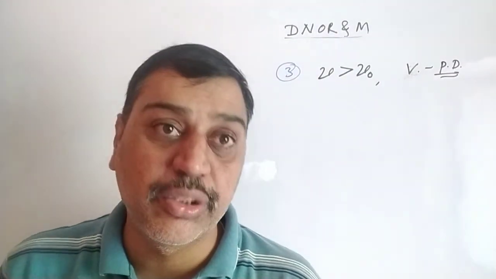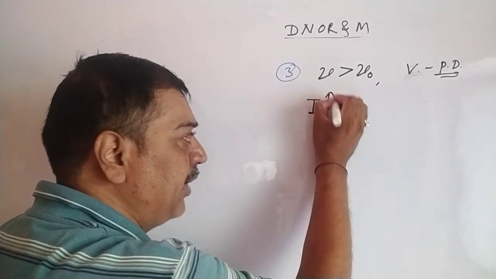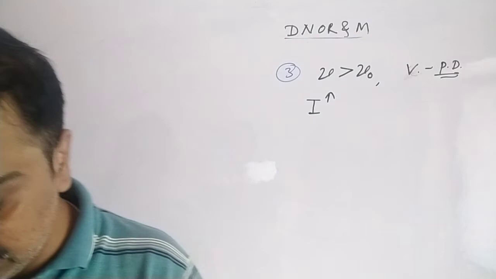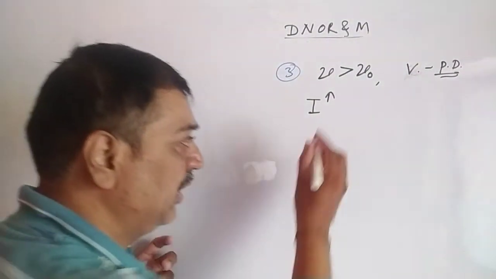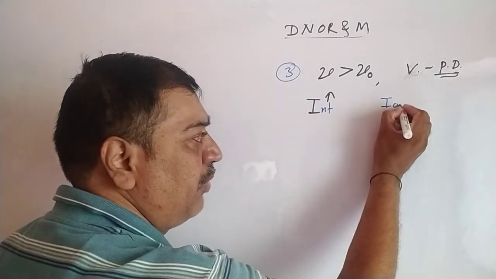And what we have changed is that we have increased the intensity of radiation, I for intensity, and we have noted down the current.